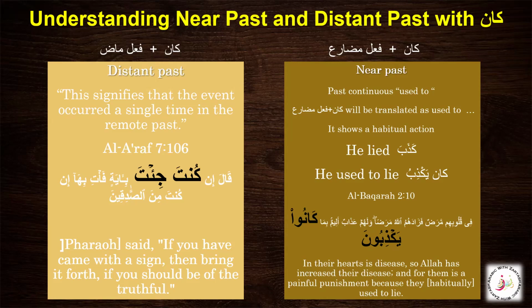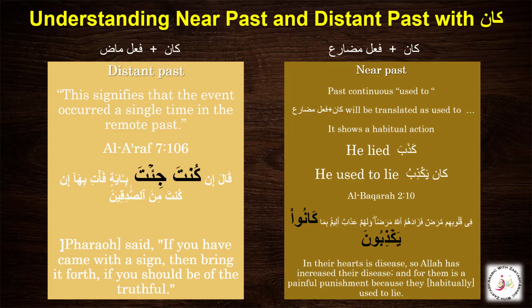So we have also learned about kana plus fi'l mudari when it is used as the near past, and kana plus fi'l madi as the distant past. We have learned with the examples how they are used and how they will be translated, because we know that all of this style, when we talk about translating, how we are going to translate all of these sentences when we have this isim and fail in our case, and we have this khabar.